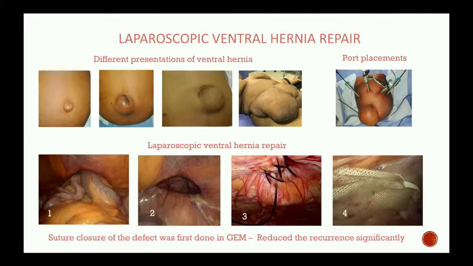Now, this is a laparoscopic repair of abdominal ventral hernias. Ventral hernia is basically on the anterior abdominal wall, whatever hernia you can get on the abdominal wall.